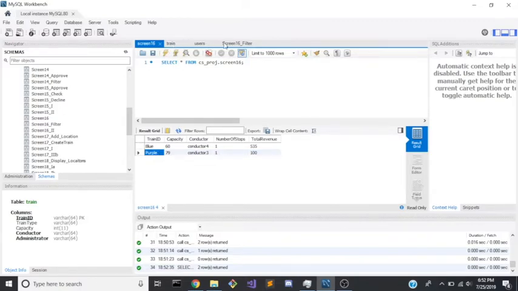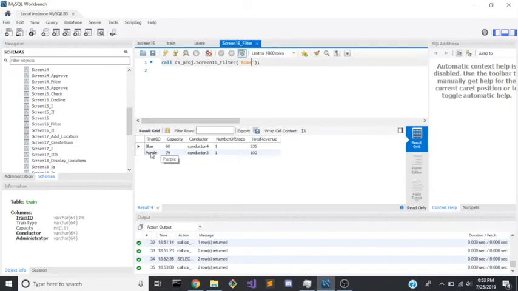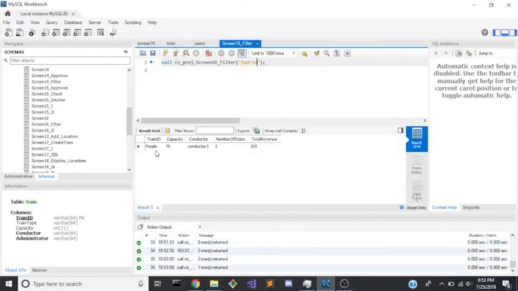Let's now move to the filter screen. By placing in this city here, you will only include trains which stop at this city. Let's go ahead and try to filter by Rome. You can see it works because both blue and purple contain Rome. For a city such as Madrid, again, only purple contains Madrid, so only purple is included.